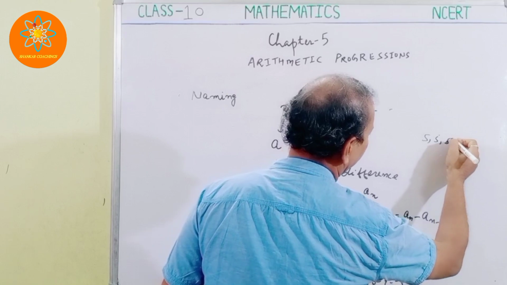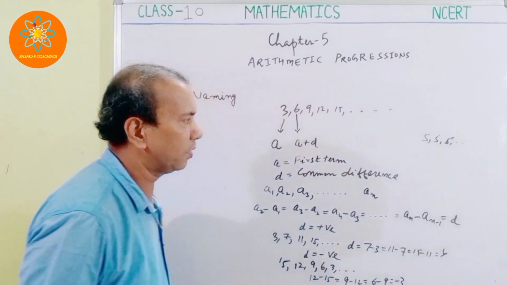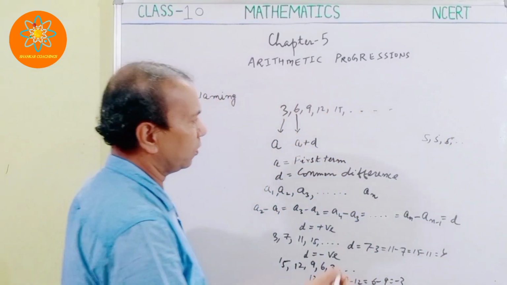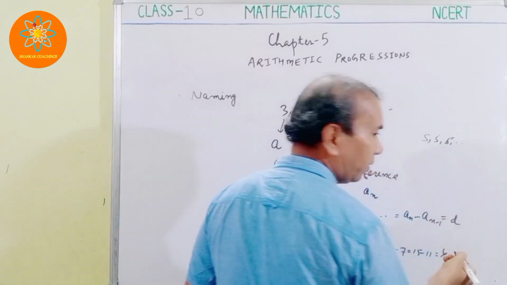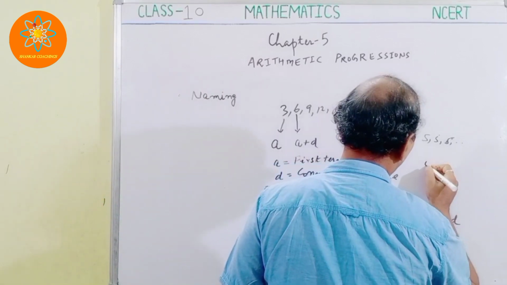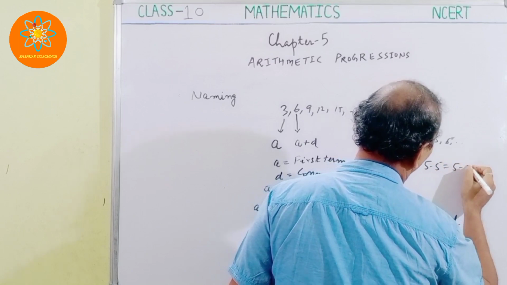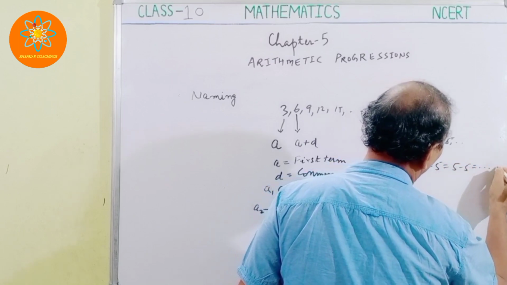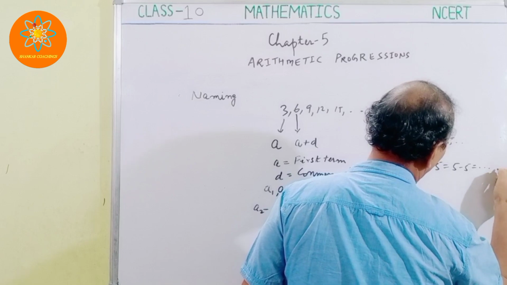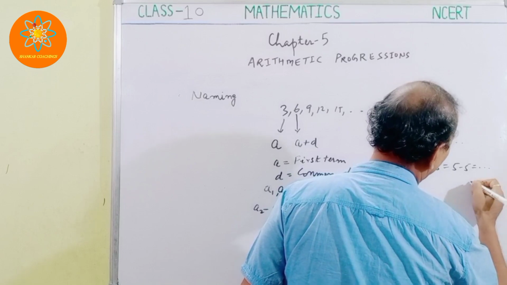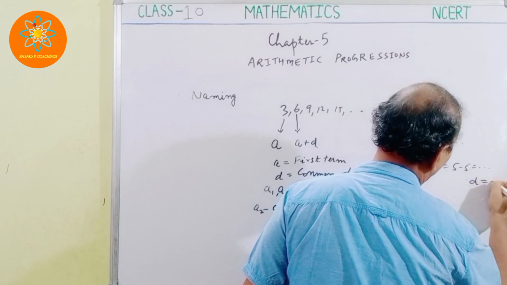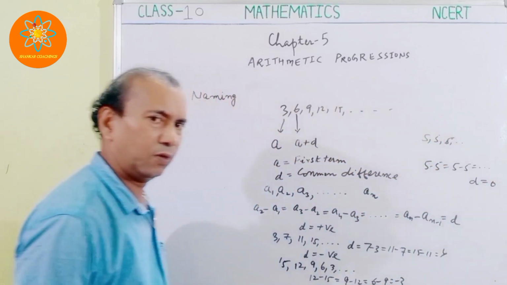In this case, what will be the common difference? The common difference is 5 minus 5, equal to 5 minus 5, obviously 0. So this time the common difference D is equal to 0.